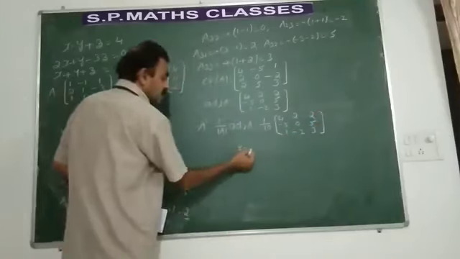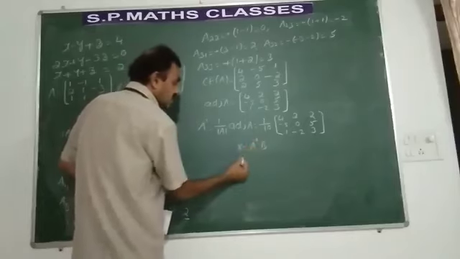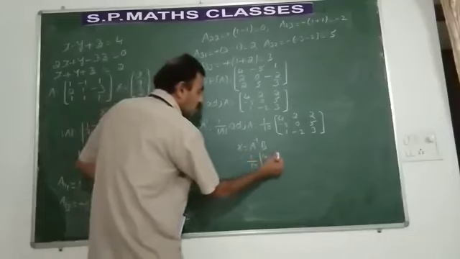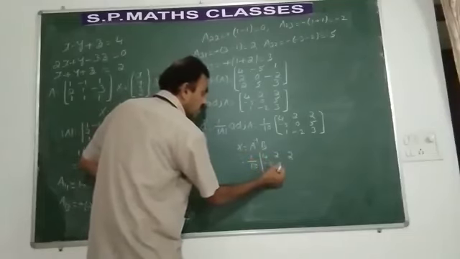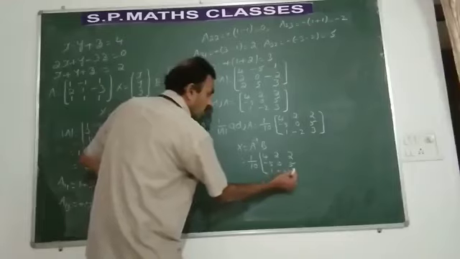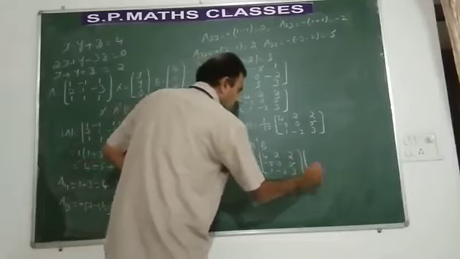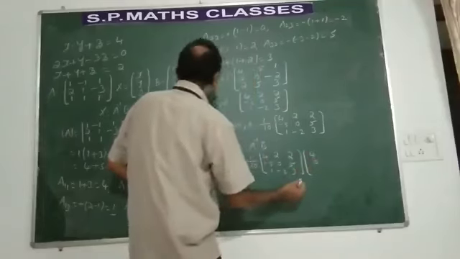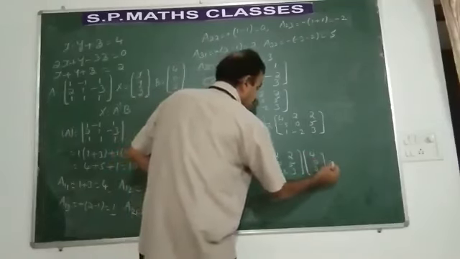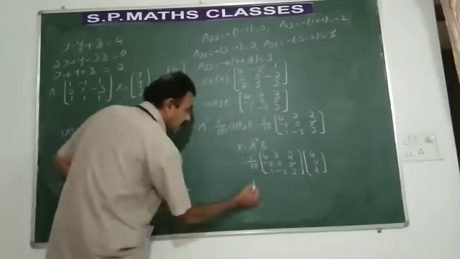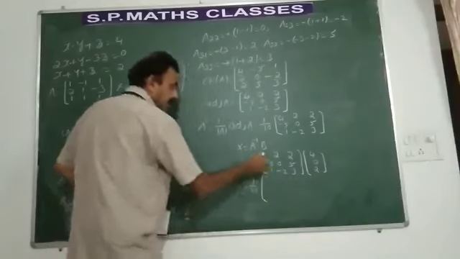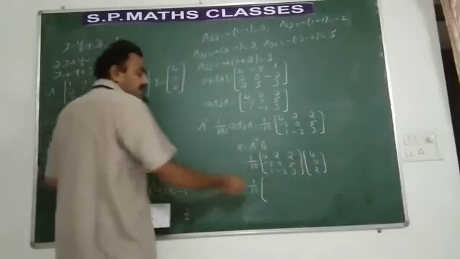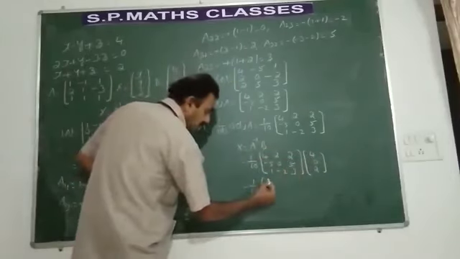What is the solution? X is equal to A inverse into B. 1 by 10 into 4, 2, 2; minus 5, 0, 5; 1, minus 2, 3, into, I write B. What is B? 4, 0 and 2. Now, to multiply by 1 by 10: 4 fours are 16. 16 plus 0, 16. 16 plus 4, it is 20.